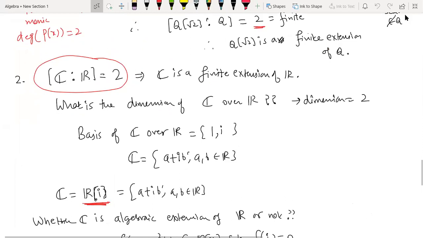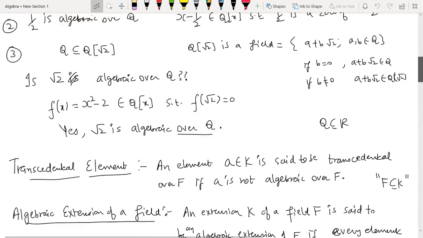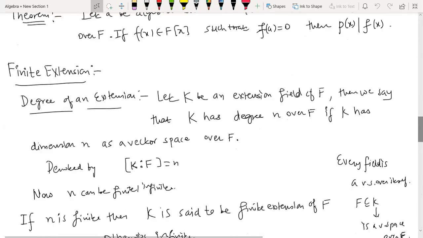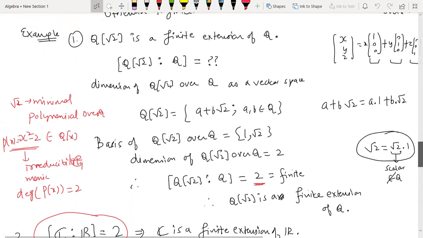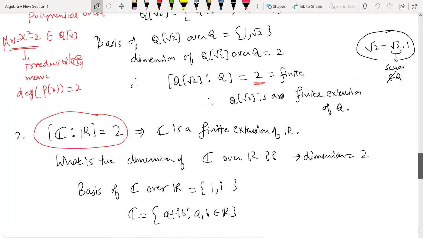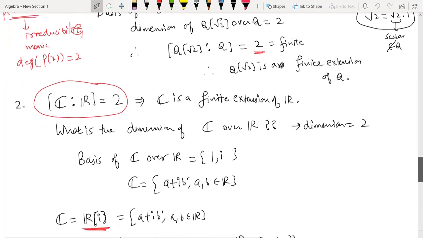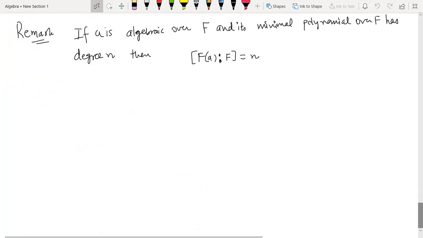Okay, so this was what we were doing yesterday. We defined algebraic extension, we defined finite extension also, that if the degree is finite, then the extension is finite. And then we did two examples. One of them was Q(√2), which happens to be a finite extension, and it is also an algebraic extension. Similarly, C over R is a finite as well as algebraic extension. So now we will connect and try to find whether there exists a relationship between finite and algebraic extensions.